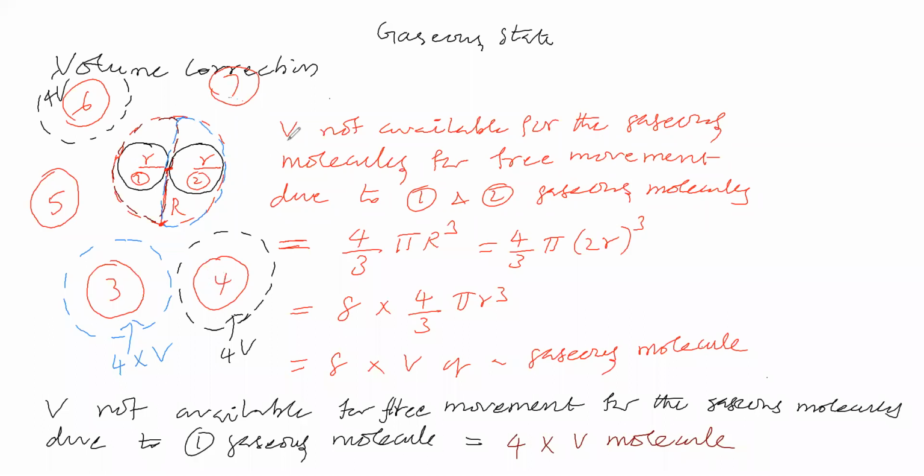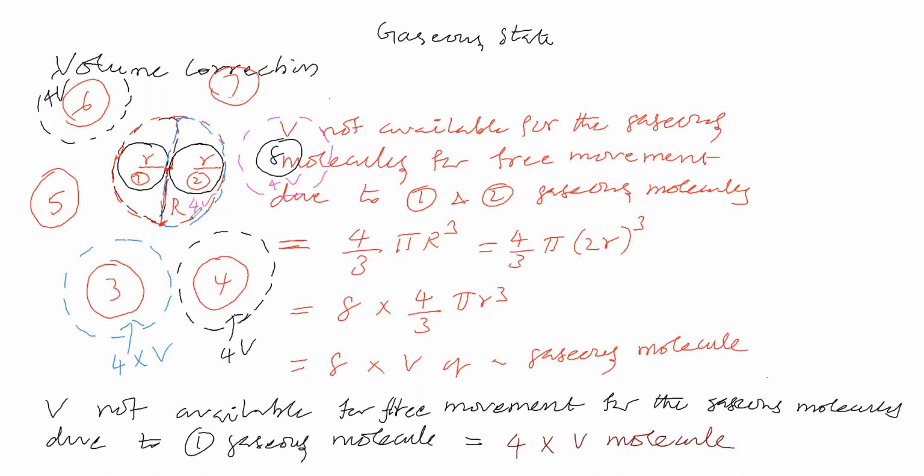Suppose we take the eighth gaseous molecule. Due to this eighth gaseous molecule, this much volume, 4V, is not available for free movement for other gaseous molecules, meaning 7, 2, 4, 3, 1, 5, 6, like this. Due to gaseous molecule 2, 4V volume is not available for free movement for gaseous molecule 4. This is van der Waals thought.